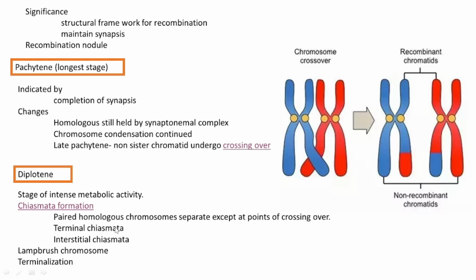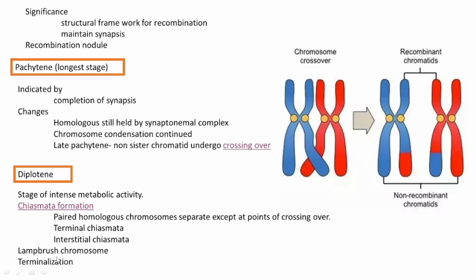Terminal chiasmata means it is formed at the end of the chromosomes, here, maybe here. And interstitial chiasmata means it may form at some point along the chromosome, in some place other than the terminal portion. That is interstitial chiasmata.